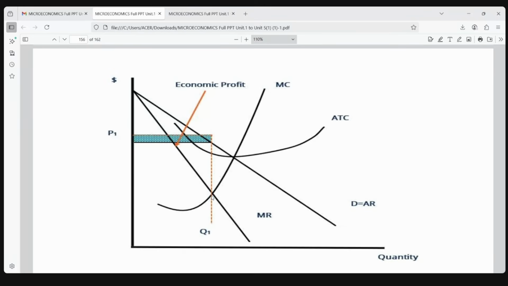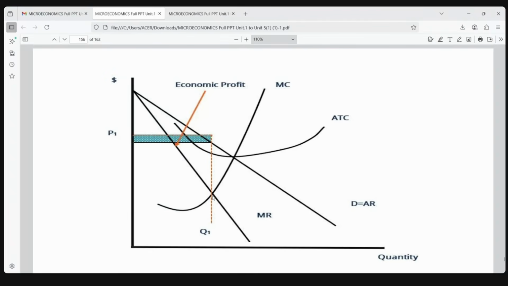In the short period, in monopolistic competition also, they can have profit, they can have loss. Coming to the longer period, they will have a no profit, no loss kind of situation, because in perfect competition and monopolistic competition, one significant feature is free entry and free exit from the market. That is why in the long run, there is only one graph, that is no profit, no loss situation. In the short run, you can have a profit situation, you can also have some kind of loss situation, but in the long run, because of free entry and free exit, there will be only a normal profit situation.